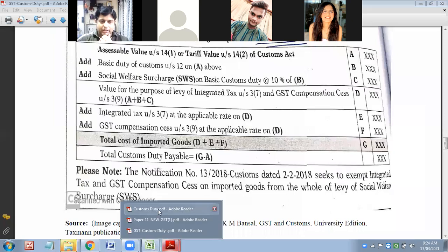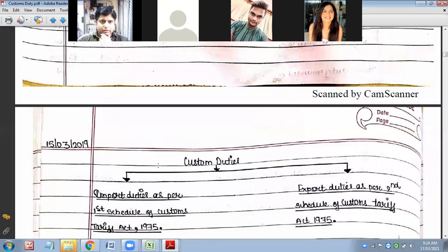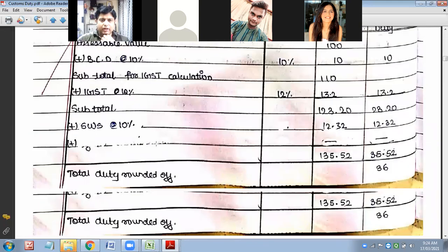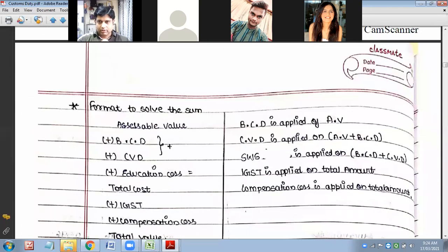Just now I have discussed with you all. CVD is known as countervailing duty, subsidies on article. That is why even here also it is clearly stated CVD will be on these two. SWS will be applied on BCD and CVD, and on the total value SWS will be applicable.